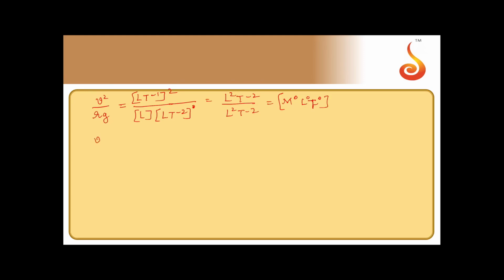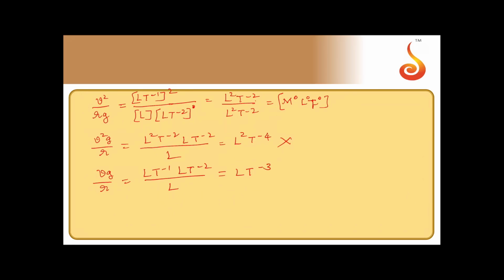Then check for the next one. V square g by R. So that is L square T to the power minus 2 from this, g is L T to the power minus 2, divided by L. So this will turn out to be L square T to the power minus 4. So this is not the correct answer. Then Vg by R. That will be L T to the power minus 1, L T to the power minus 2, divided by L. So this will turn out to be L T to the power minus 3. So this is also not dimensionless.